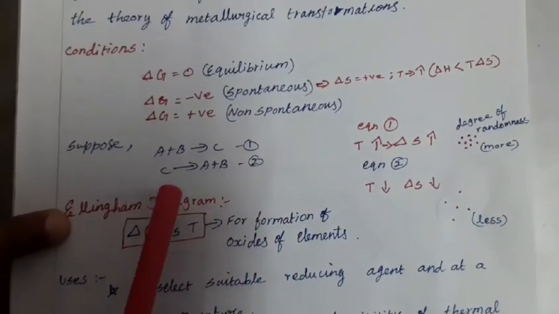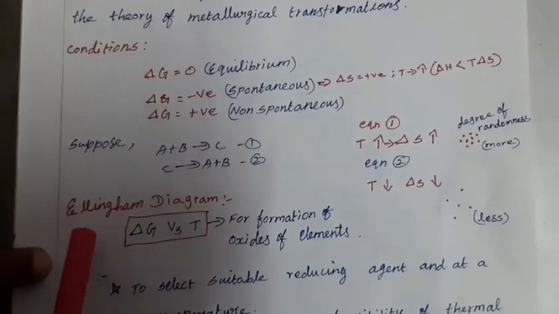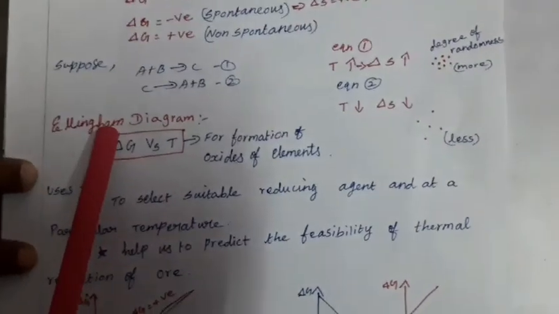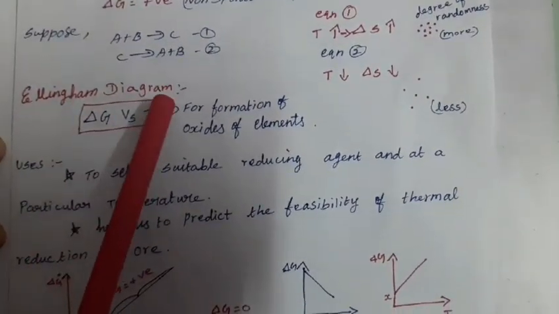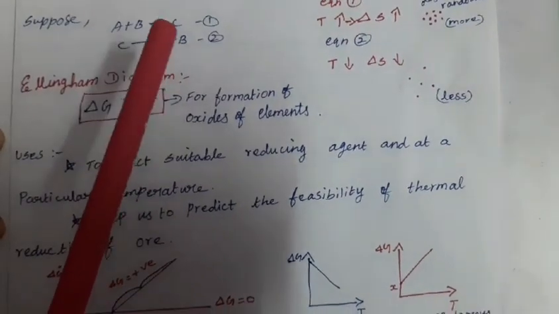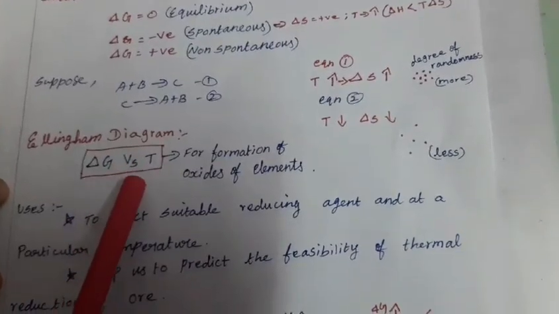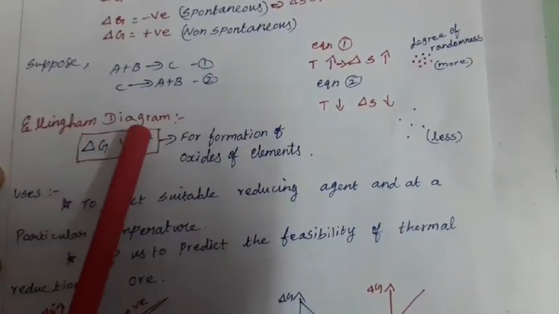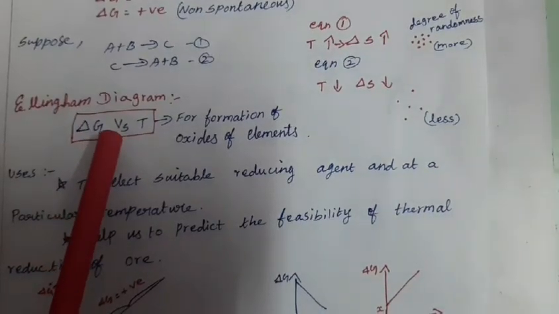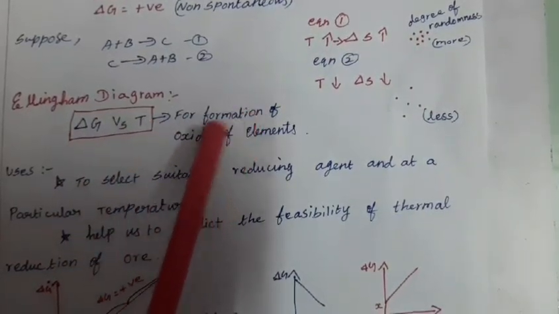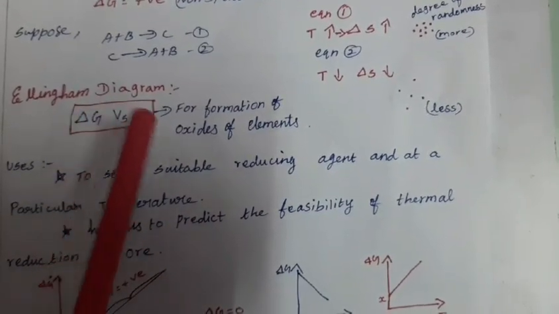Based upon these thermodynamical concepts, one of the scientists named Ellingham gave the Ellingham diagram. What is the Ellingham diagram? He used the thermodynamic concept for his flow chart. The Ellingham diagram is the graphical representation of delta G versus temperature for the formation of oxides of elements. That is called the Ellingham diagram.